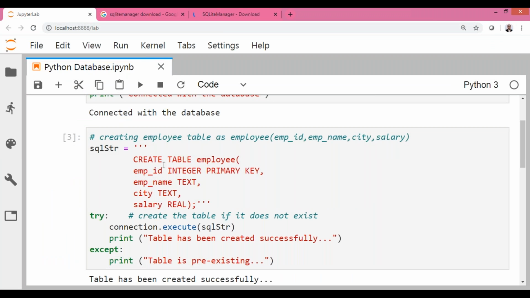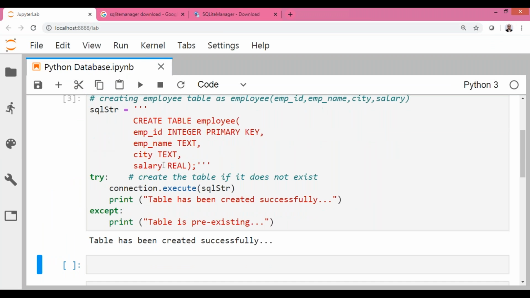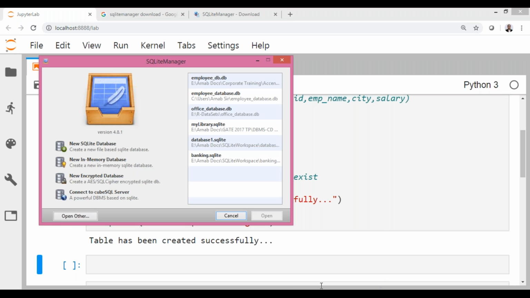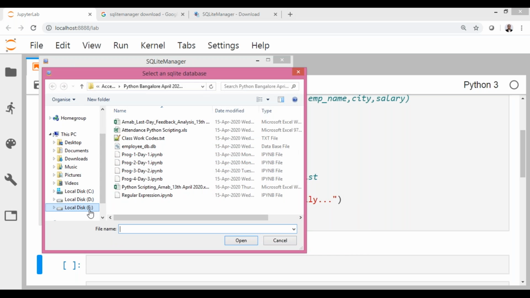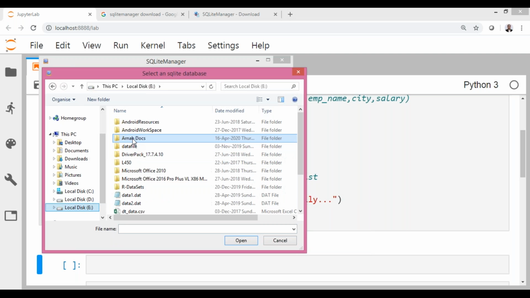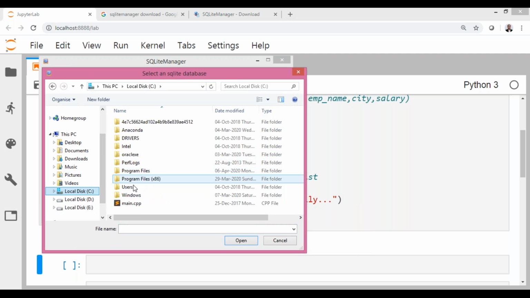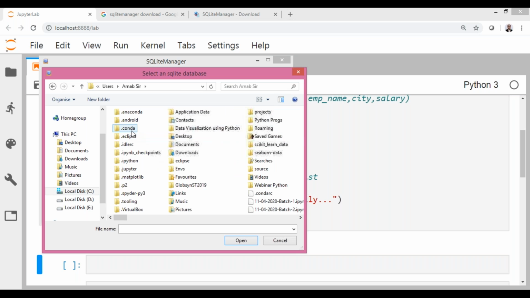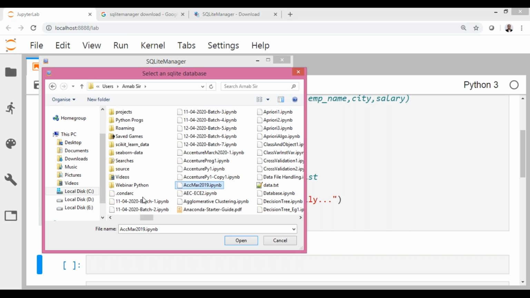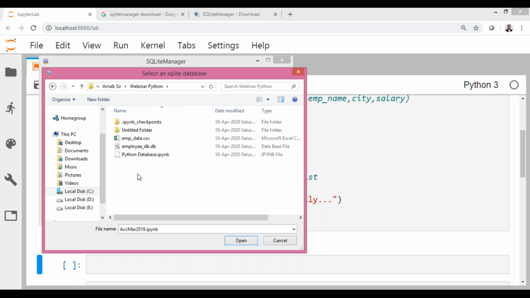Now you might be asking me that we are doing the coding in Python, then what is the use of this SQLite manager? The use is that, see what I'm doing, I shall go for open other. I'm just going to the folder where I kept my files, the webinar Python folder. So now here, this is my employee underscore db.db.